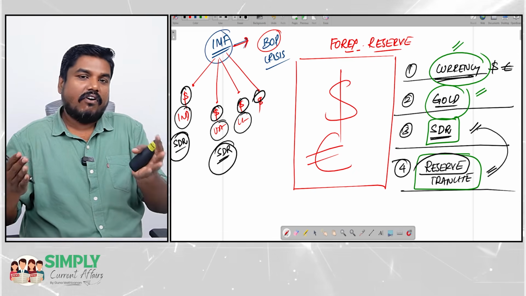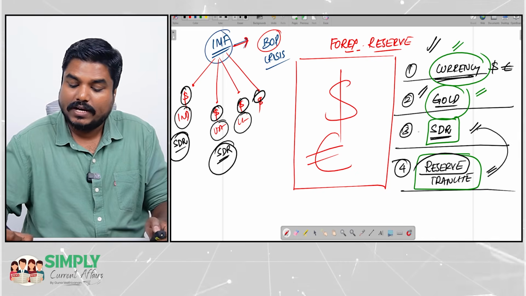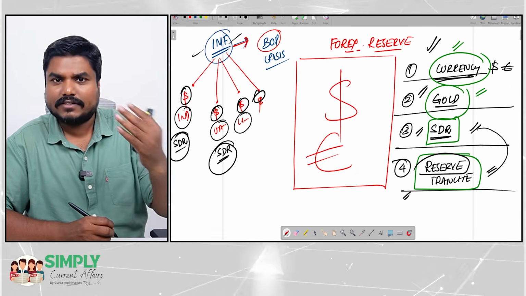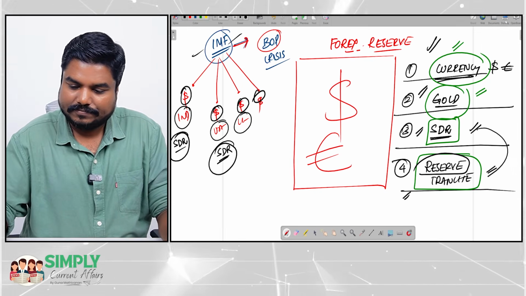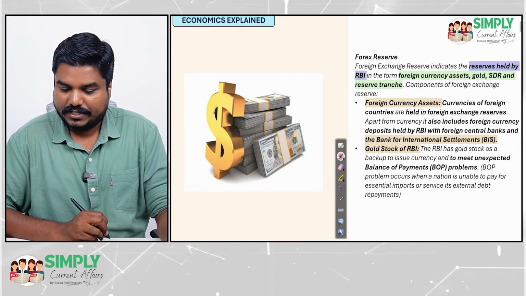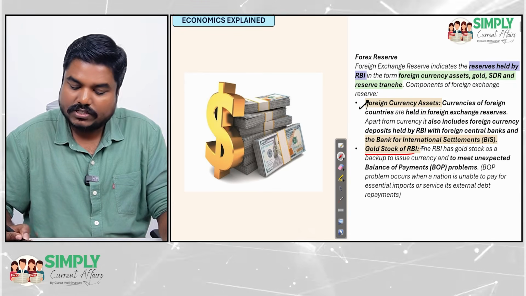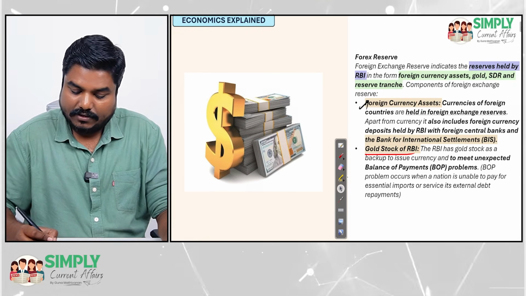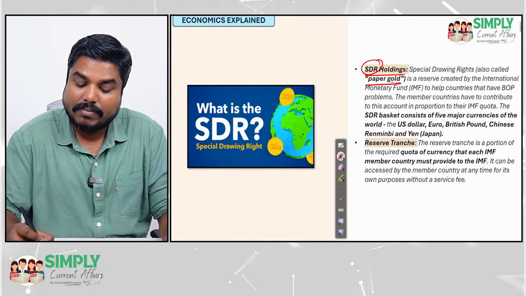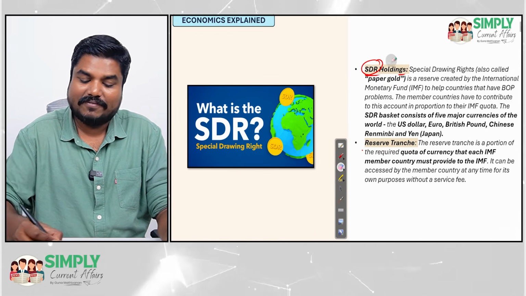So these two are connected to the IMF. When we say Forex Reserve in India, it includes foreign currency, gold, SDR and reserve tranche. About IMF in detail, we will discuss later. So foreign exchange includes foreign currency assets, the gold stock of RBI, and SDR holdings. This SDR is also called paper gold, remember paper gold. Then we have reserve tranche.